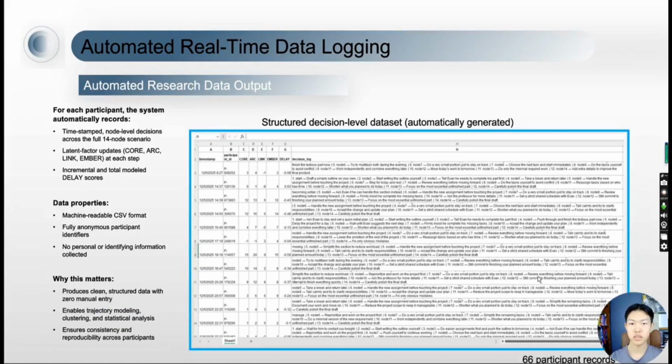Here you can see the structured decision-level dataset generated automatically by the system. All records are timestamped, anonymous, and exported without any manual entry, ensuring consistency across participants and making the data suitable for scalable statistical analysis.